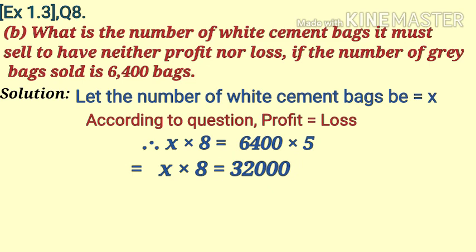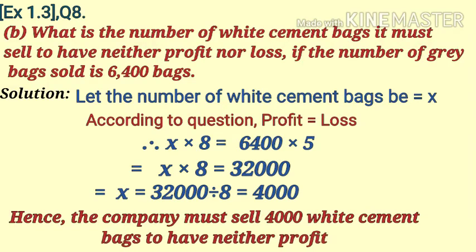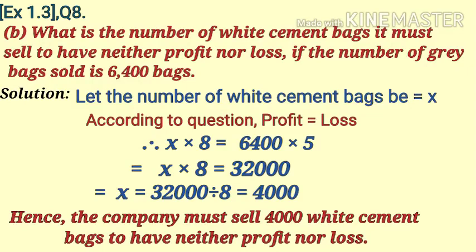And now we will find value of x. For that divide 32,000 by 8 and it will come equal to 4,000. Hence the company must sell 4,000 white cement bags to have neither profit nor loss. So this was the solution of question number 8.